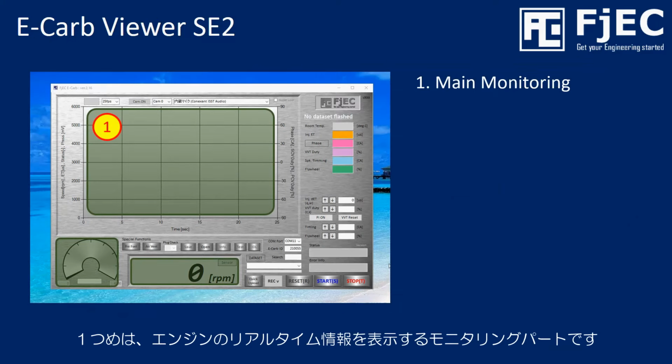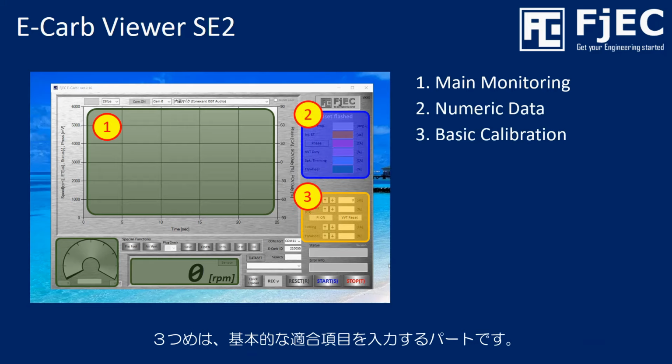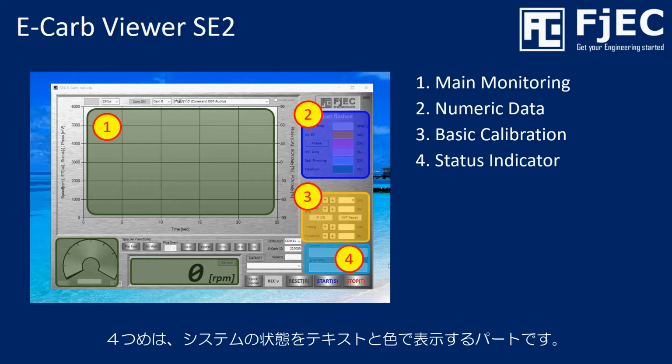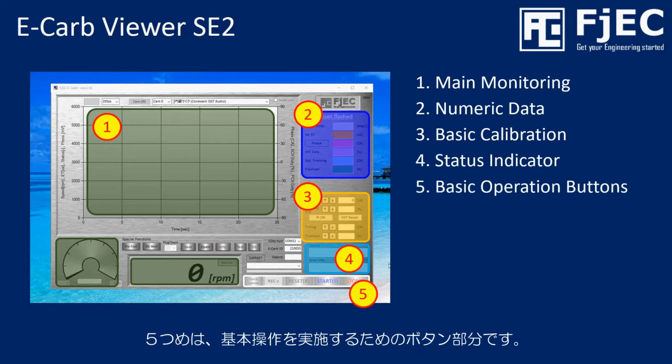First is the data monitoring chart that shows real-time monitoring data. Second is numeric data of major control parameters. Third is the input part of basic calibration parameters. Fourth is the status indicator that indicates system status by text and color. Fifth is basic operation buttons to manage the operation.